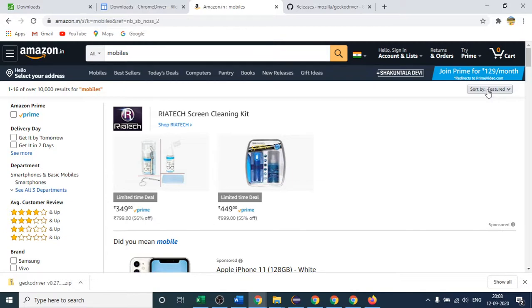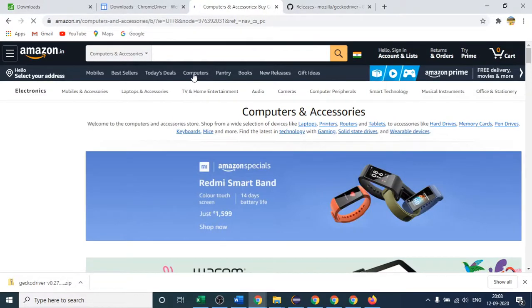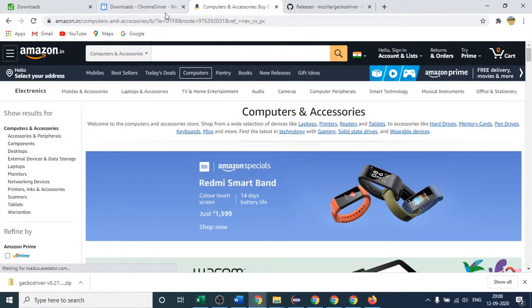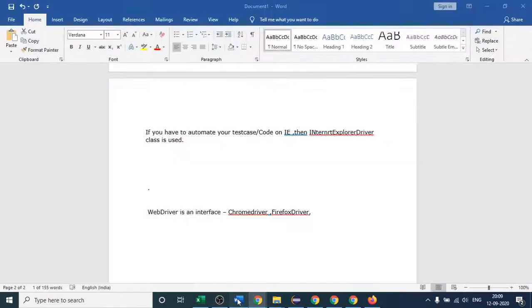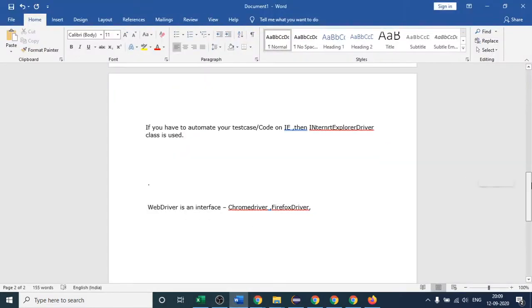Ultimately we have to perform some action on this web element. Suppose this is a web element, and I have to click it, I will use click. Understand how we are going to do that. First of all, let us come to the locator. What is a locator in Selenium?